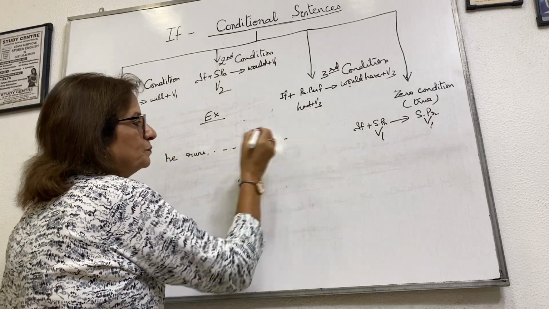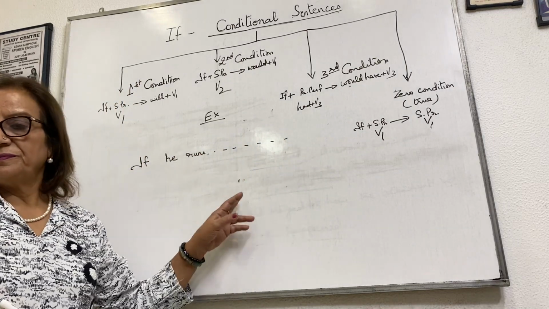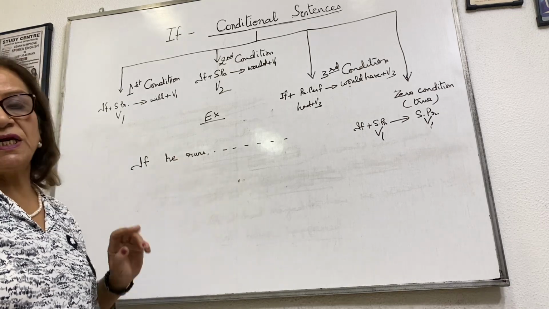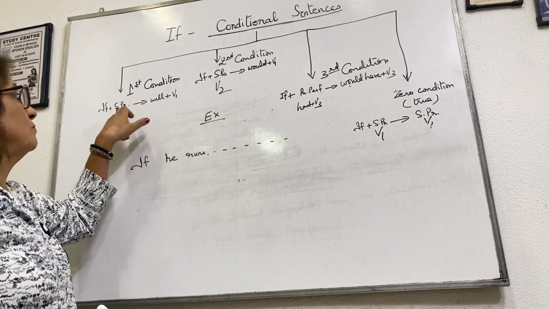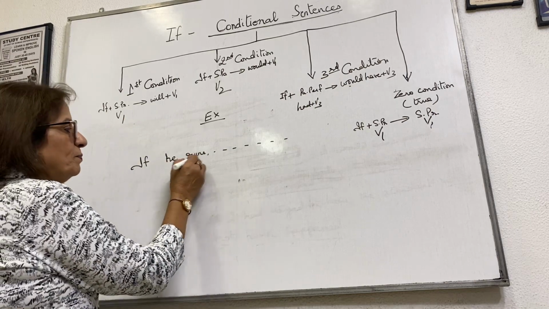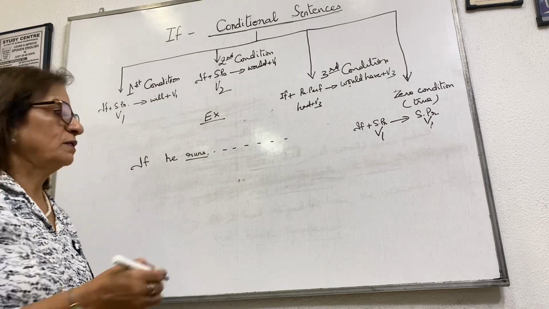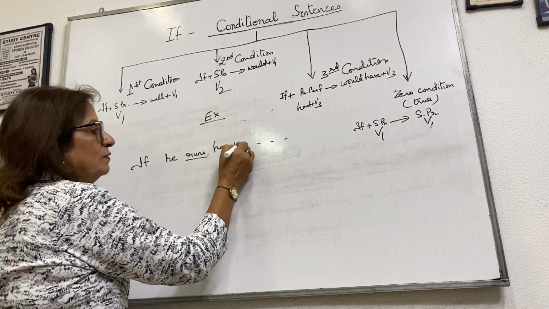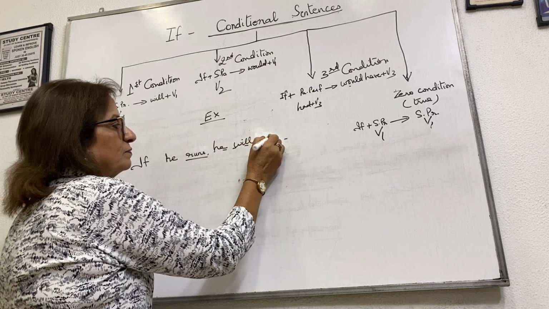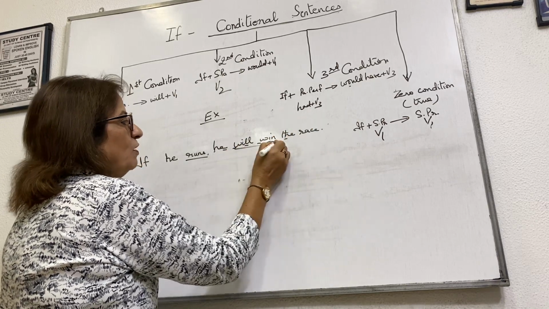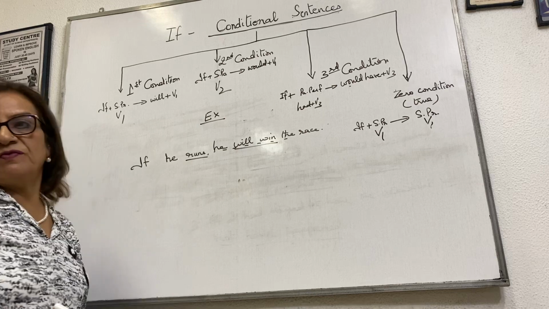If he runs, first clause, I am using if he runs, means which condition am I using? First one, which is simple present. Run is simple present. If he runs, what will come in the second clause? He will win the race. Will win. Will plus verb in the first form.